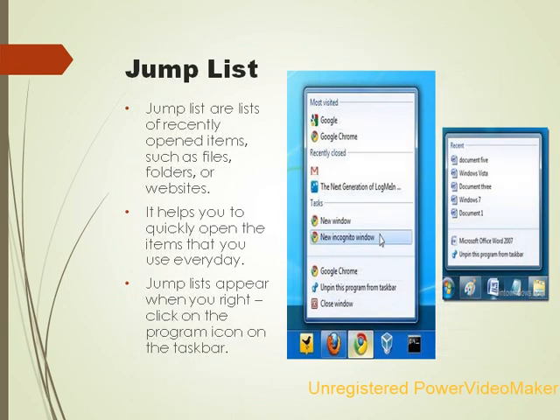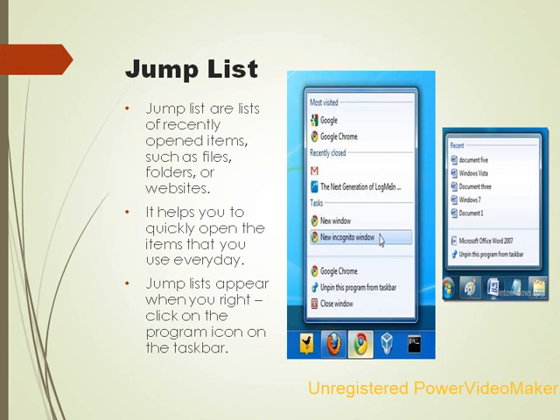Jump list. Jump list is the list of recently opened items such as files, folders or websites. It helps you to quickly open the items that you use every day. Jump list appears when you right click on the program icon on the taskbar. For example, you can see on the computer, the jump list for Google Chrome shows frequently viewed websites, and the jump list for Microsoft Word shows recently opened Word files.